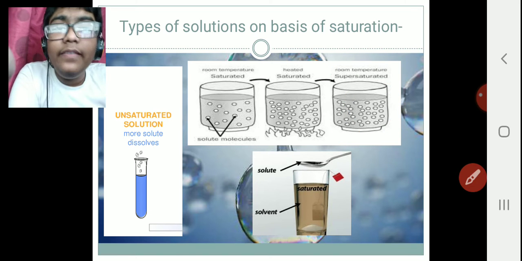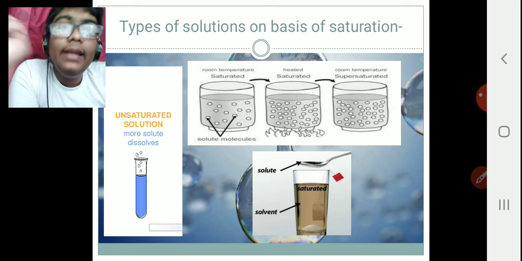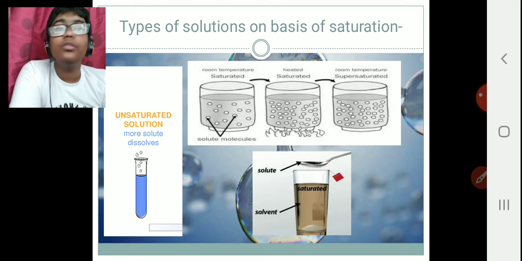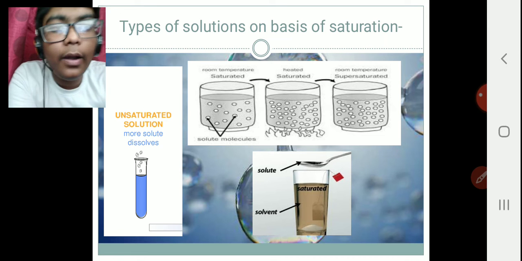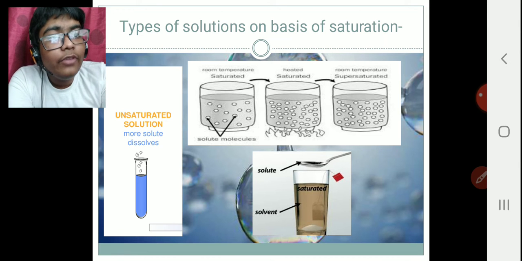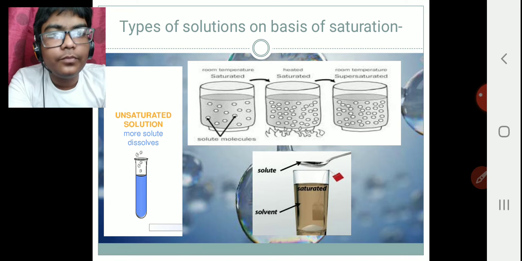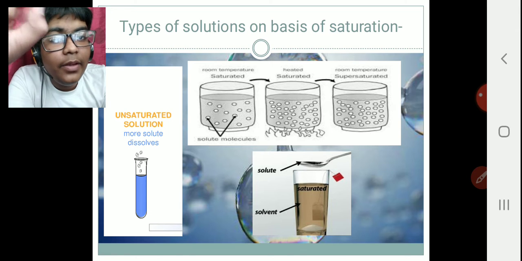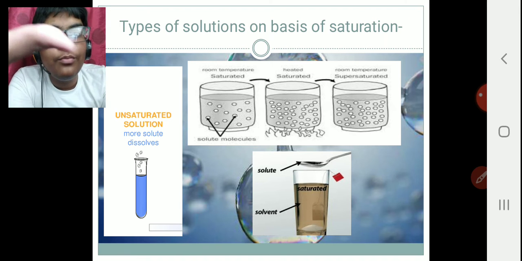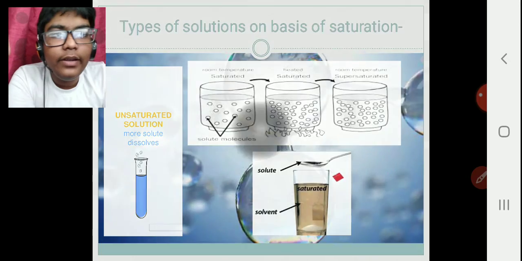In unsaturated solution, more solute can be dissolved, while in a saturated solution, more solute cannot be dissolved. So you can see the solute part. While supersaturated solution is when you change the temperature or pressure, then the intermolecular space in the solute and solvent increases. So more solute can be taken in that. So that is supersaturated solution.